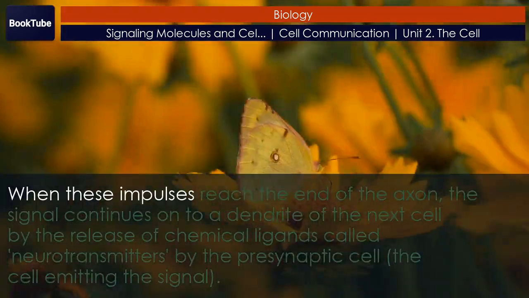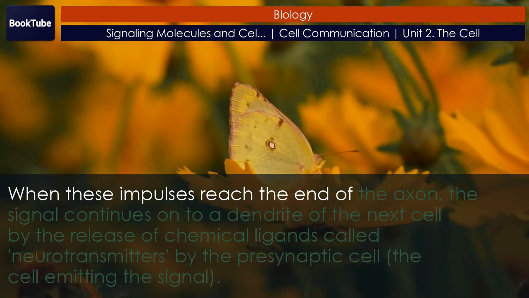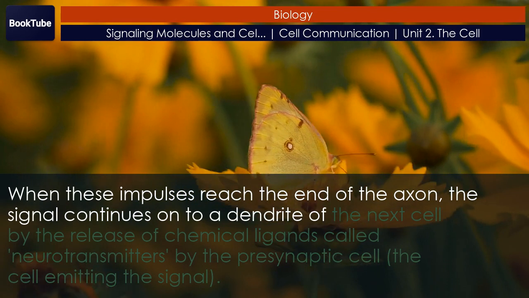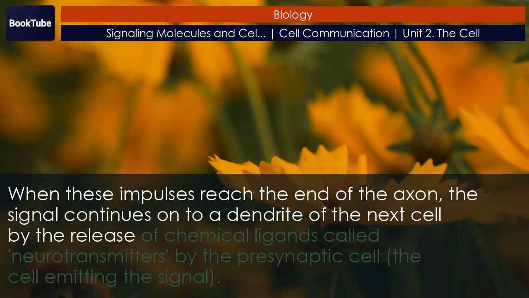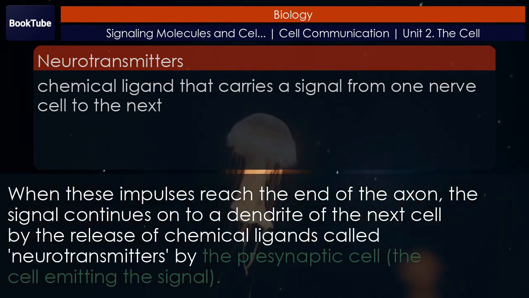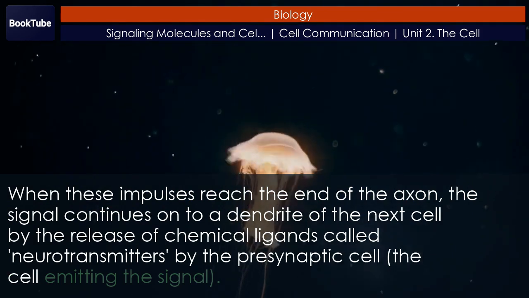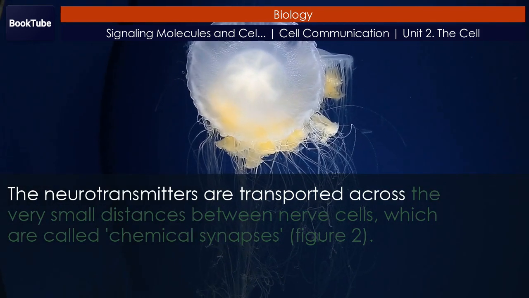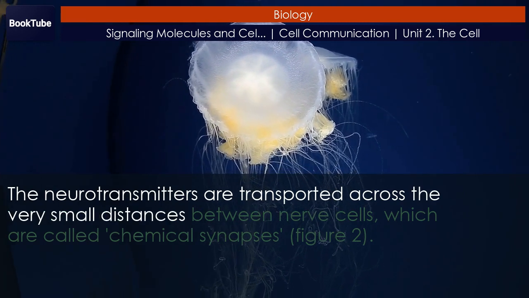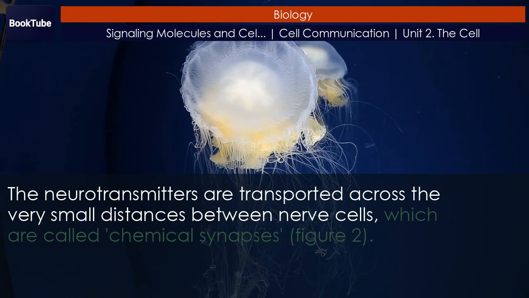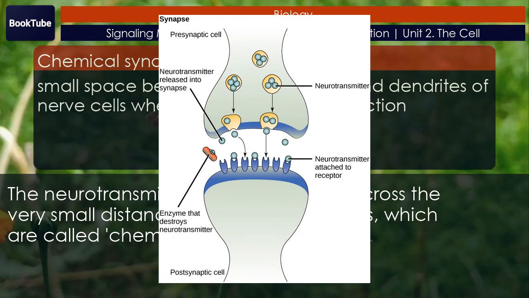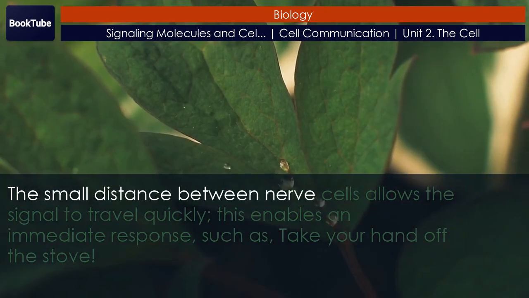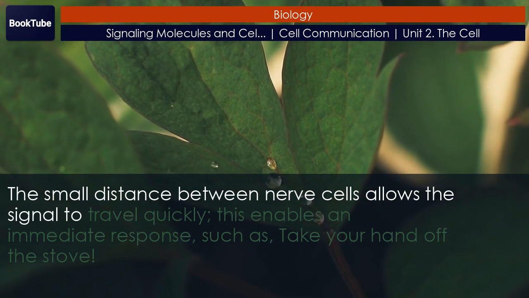When these impulses reach the end of the axon, the signal continues on to a dendrite of the next cell by the release of chemical ligands called neurotransmitters by the presynaptic cell, the cell emitting the signal. The neurotransmitters are transported across the very small distances between nerve cells, which are called chemical synapses. Figure 2. The small distance between nerve cells allows the signal to travel quickly.